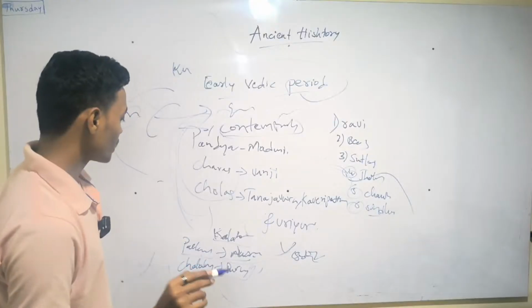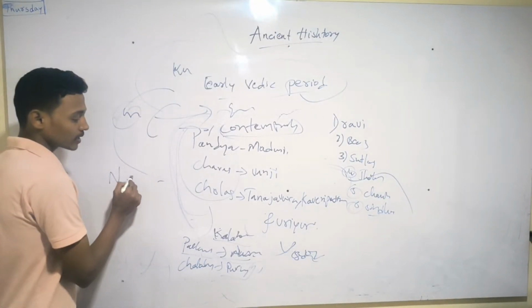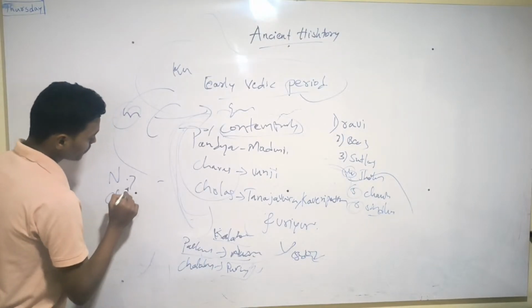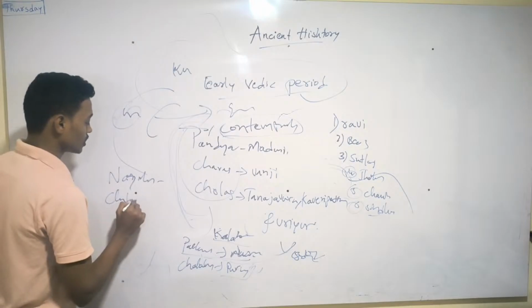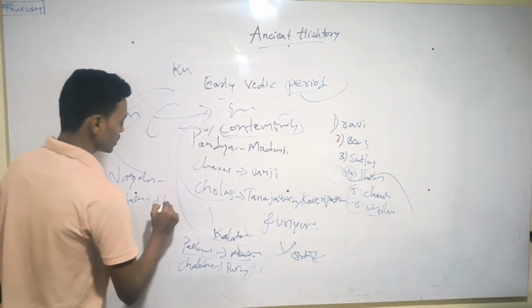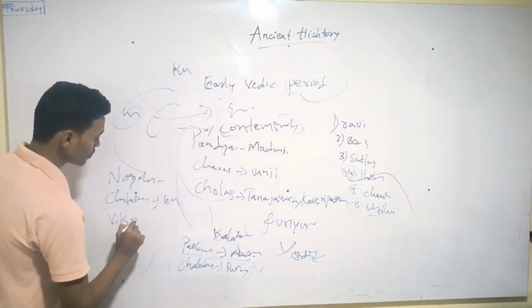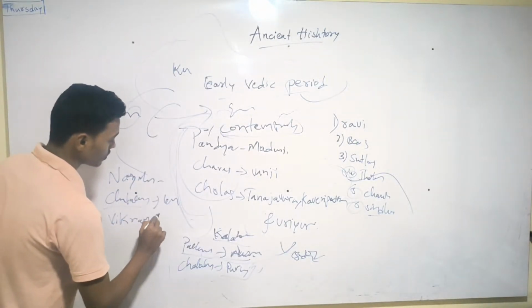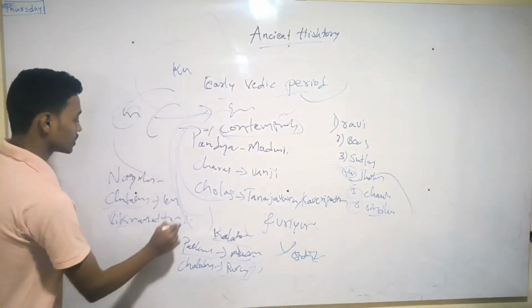The Pallava king Narasimhavarman defeated the Chalukya king, and later the Chalukya king Vikramaditya II fought against the Pallavas.